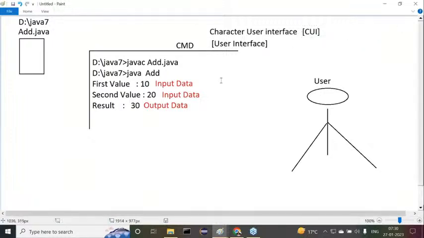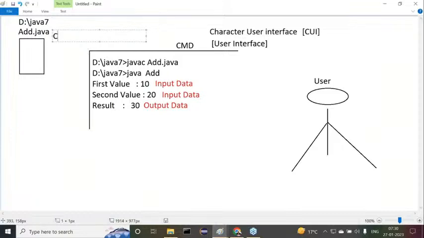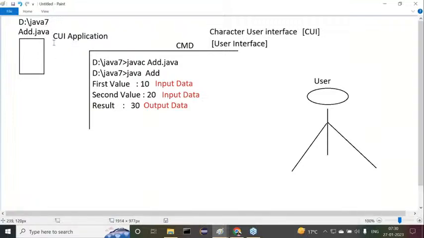On the basis of this character user interface, this CUI, we prepared the Java program. So this Java program or Java application is called a CUI application. On the basis of this character user interface only, we prepared this application. Everybody understand my point clearly. So now the definition is very clear.